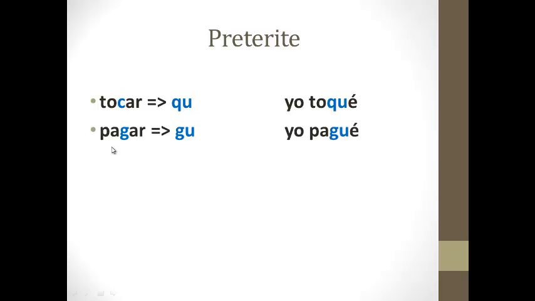Same thing happens here with pagar. Okay, your G is going to go to GU in order to keep that hard G sound. So yo pagué. If I was to forget this spelling change and I did not add my U, I would have written yo pagé. We don't want pagé. Lastly, if you have a zar verb, your Z will go to C. Okay, and we've seen that spelling change in Spanish 1. One of the first words you had was el lápiz, okay, L-A-P-I-Z. When you make that plural, los lápices, your Z became a C there as well. Okay, so I started, yo empecé.